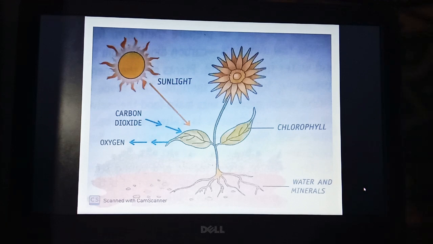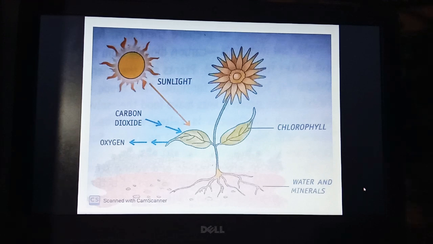This mode of nutrition, where green plants make food themselves from simple substances, is called autotrophic nutrition. Auto means self, trophis means feeding. So such plants are called autotrophs as well as producers.